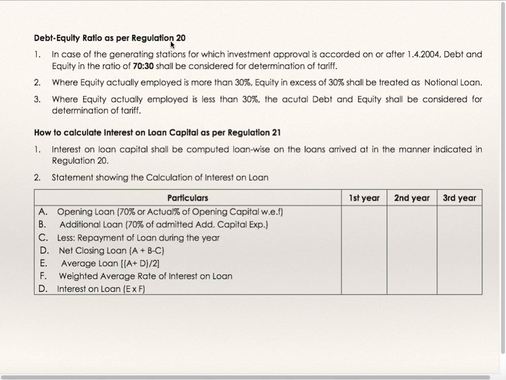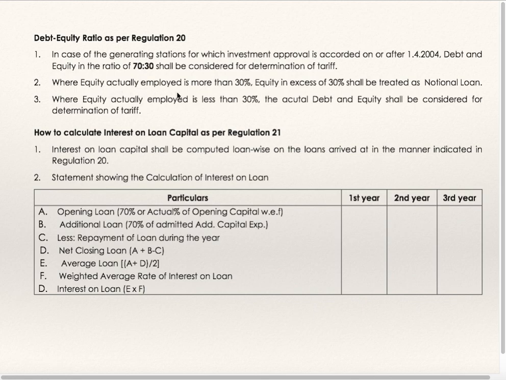Debt equity ratio as per regulation 20. In case of generating stations for which investment approval is accorded on or after 1st April 2004, debt and equity in the ratio of 70:30 shall be considered for determination of tariff. So the debt equity ratio is 7:3.